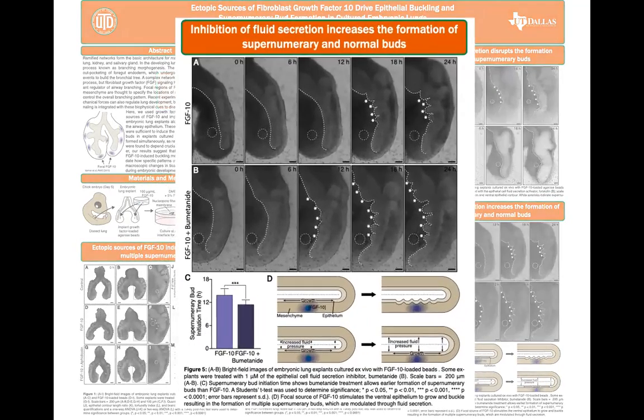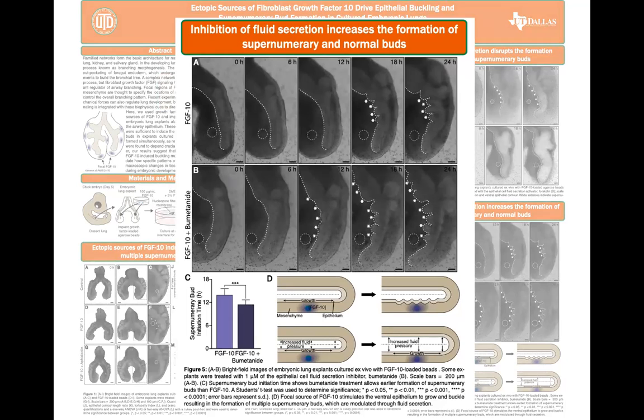Now, going the opposite direction, we used an inhibitor of epithelial fluid secretion, bumetanide, to decrease luminal fluid pressure and cast the epithelium into compression earlier. Indeed, we saw the decreased fluid pressure cause supernumerary buds to form significantly earlier and with a greater number and smaller wavelength.